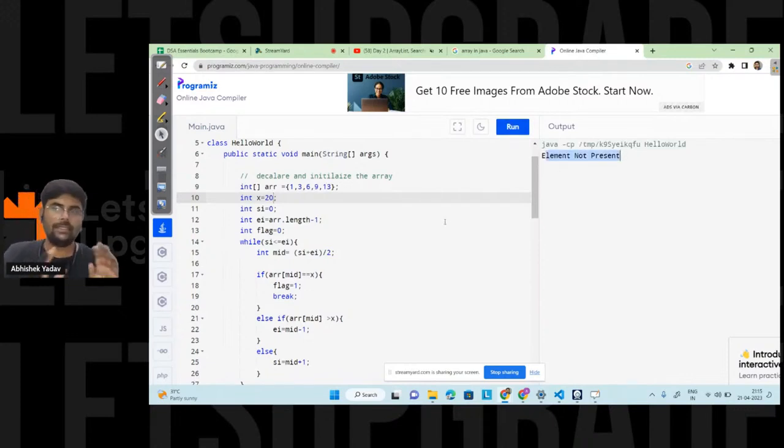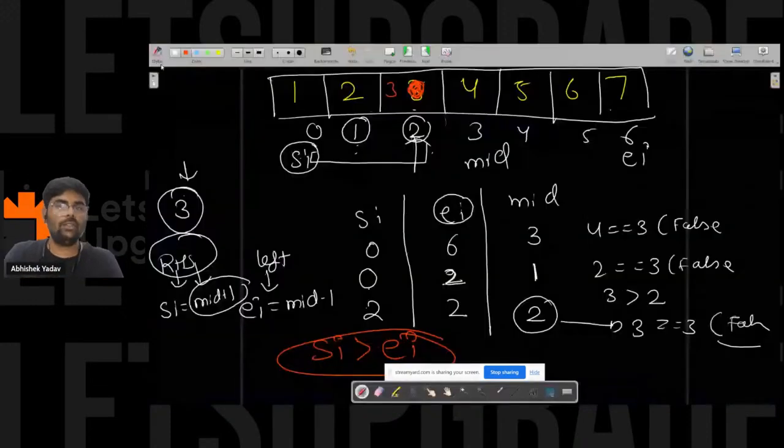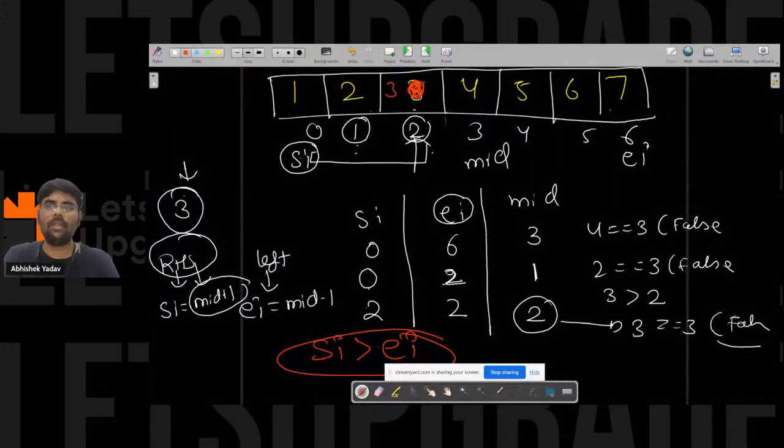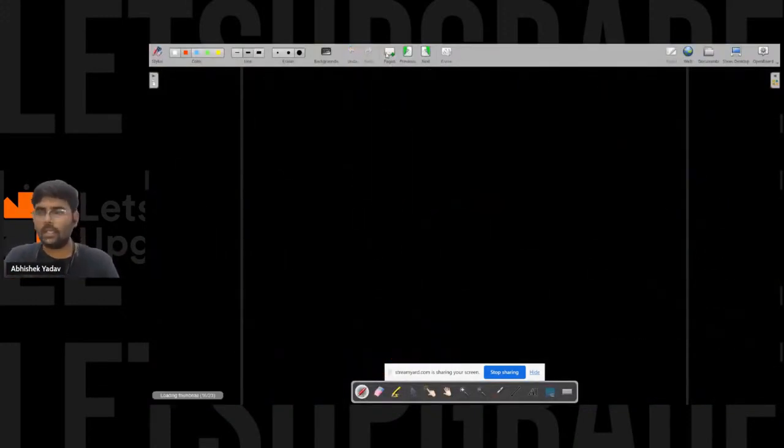Guys, this is about searching, about binary search and linear search. We know the linear search time complexity is what? Big O of n. But what is the time complexity of binary search? Anyone from the audience? Please write in the chat.